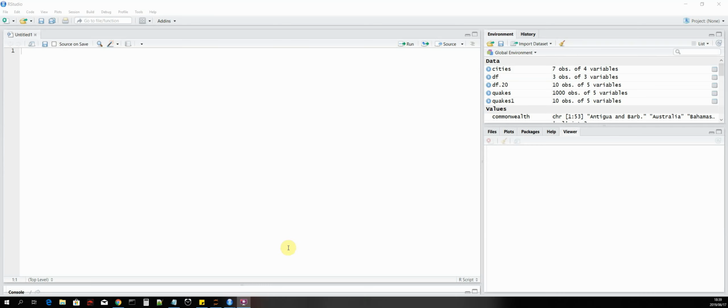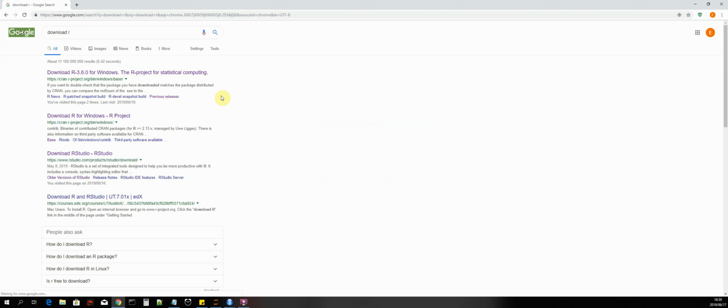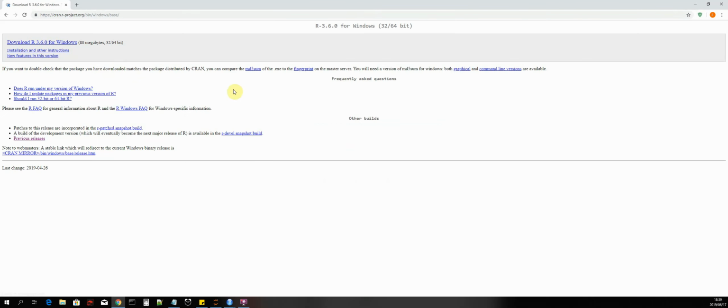So let's open up our web browser and then let's navigate to the R project. So we just say download R. Okay, and then we click on the first link. As you can see, the latest version of R for Windows at this time is version 3.6. So we click on that and then we download it. I've already downloaded mine and installed it, so I'll cancel this.